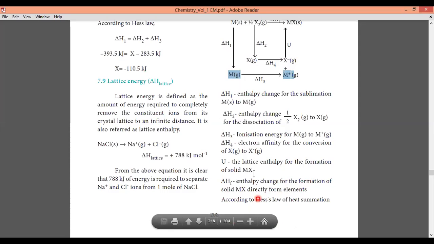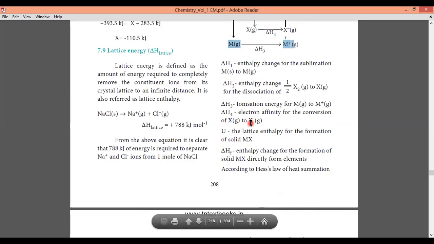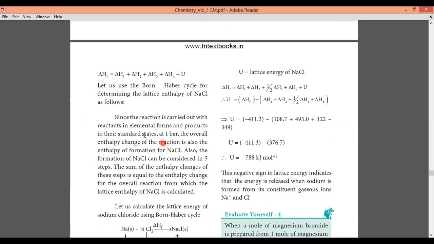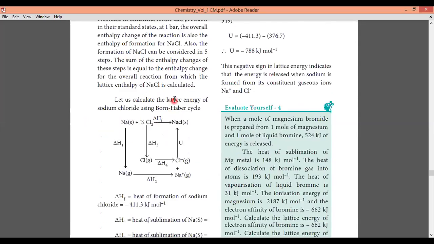Okay, so actually this leads to the formation of the element. See, from this we can tell that the overall delta H formation will be given by the H1 value, H2, H3, H4 எல்லாத்தையும் add பண்றோம், overall sum up பண்றோம். Okay, so by this way we can able to determine the delta H formation.